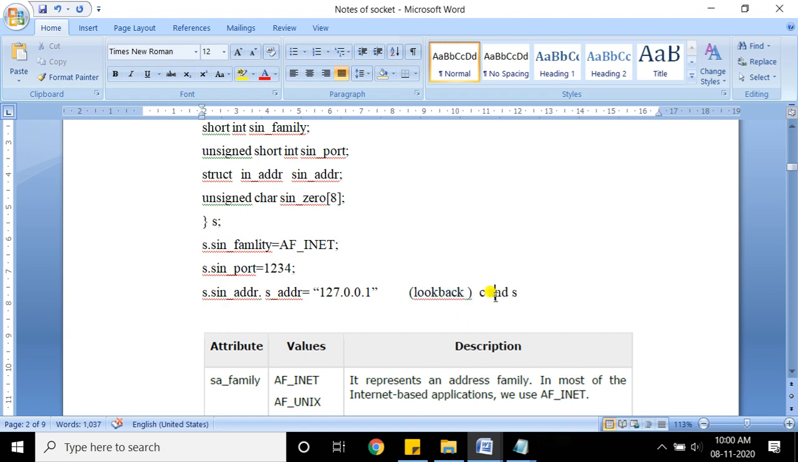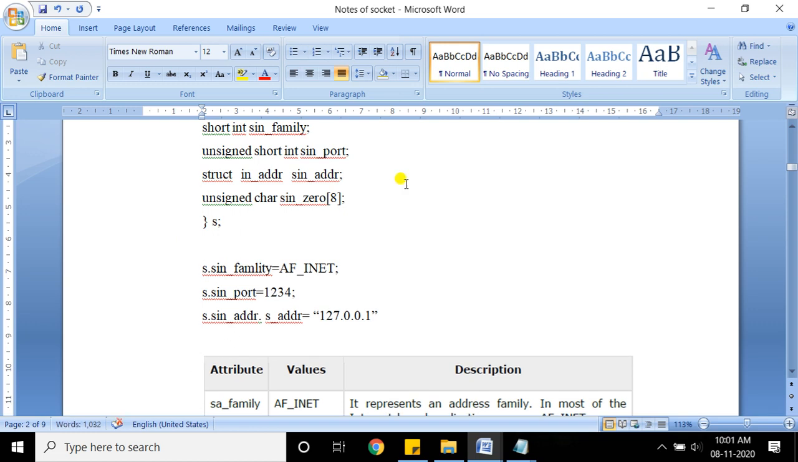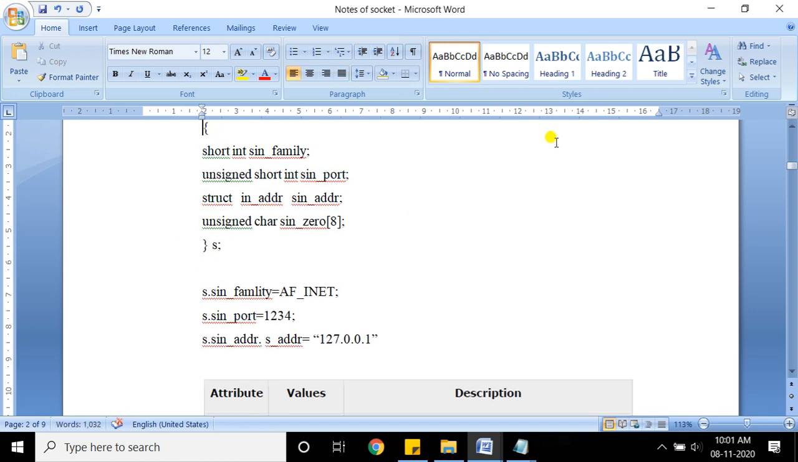But if you are executing the client on one machine and the server on another machine, if there are two machines, one for the client and one for the server, then you need to mention here the IP addresses of the corresponding machines. So I'll just delete this one, and I hope that you understand this particular structure. This is a very important concept.